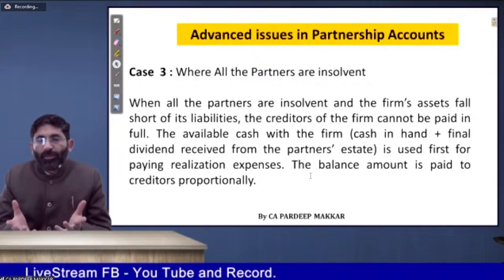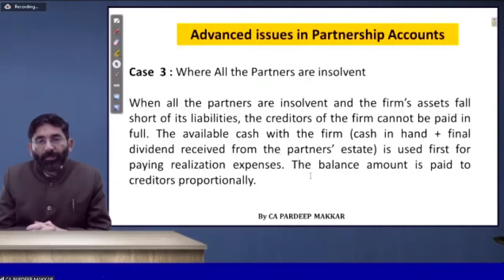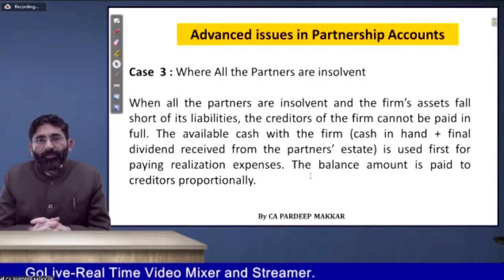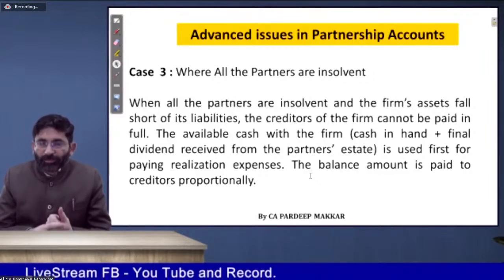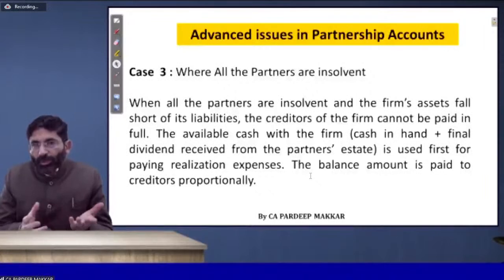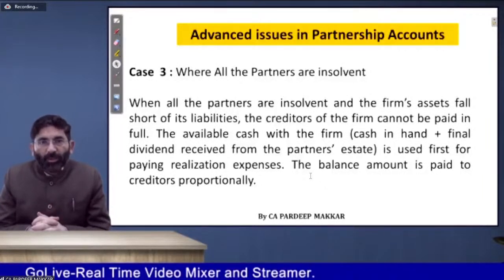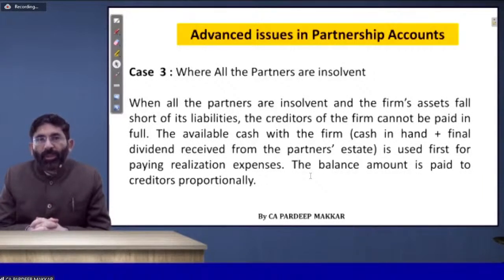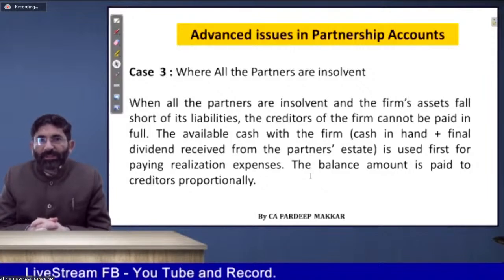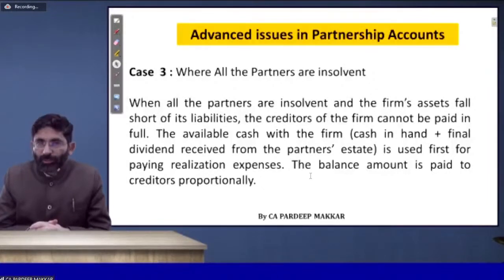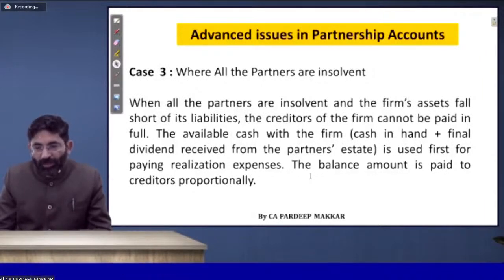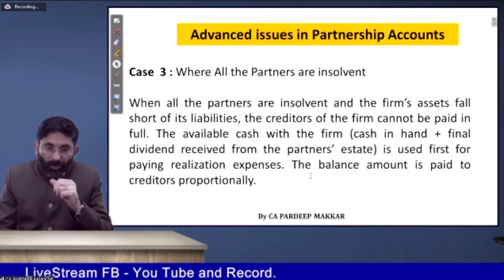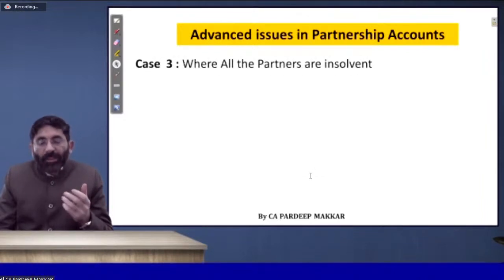But if all the partners are insolvent, normally the firm is also declared insolvent, because no one is there to contribute to the firm. When the firm is going to be closed, obviously we are not able to make payment from the firm's pocket. We need some funds from the partners also. But if partners are insolvent, we are unable to get any amount from them. So in that case the firm is also declared insolvent and creditors are paid in proportion.